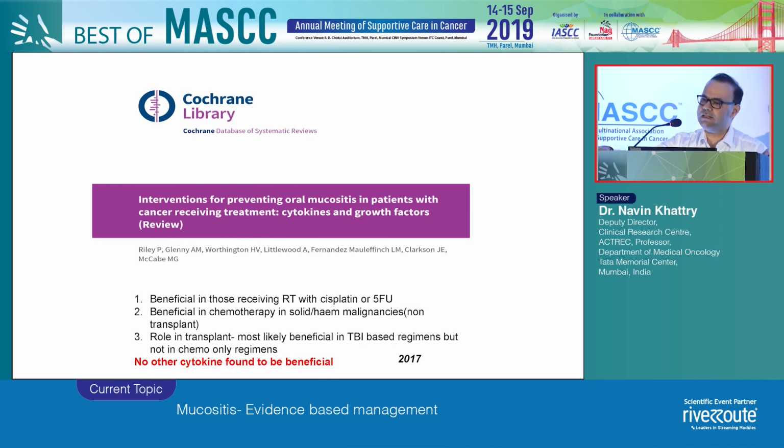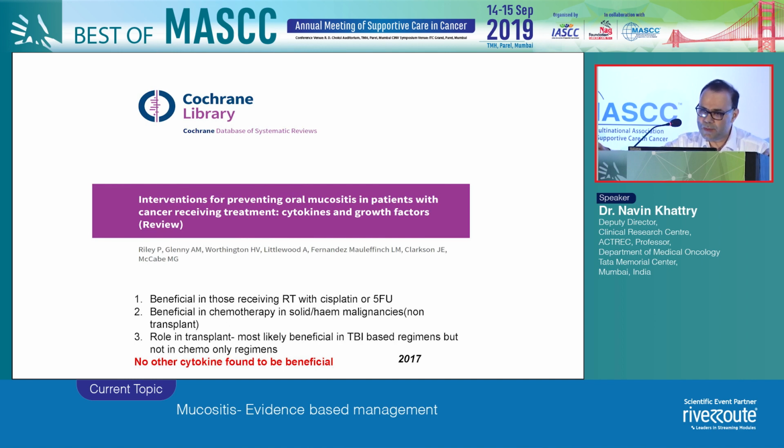Again, there's a meta-analysis to look at the role of palifermin in not only transplant, but even in the non-transplant setting. Not only palifermin, but also other cytokines. And the conclusion of this meta-analysis is that it is beneficial for those receiving radiotherapy with cisplatin or 5-FU, for patients who undergo radiation with chemotherapy in the head and neck setting.